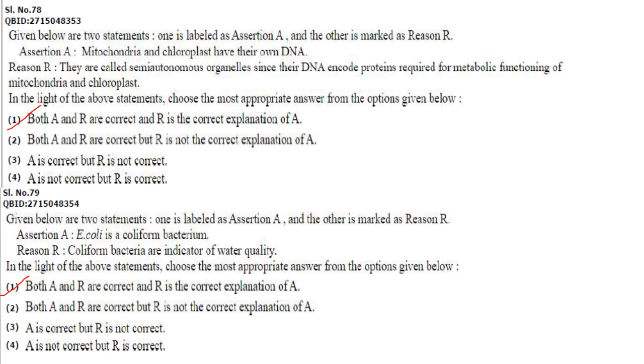Then again assertion and reason. Assertion. E. coli is a coliform bacterium. Yes, that's correct. Coliform bacteria are indicator of water quality. That is also correct. So both A and R are correct and R is the correct explanation of A.